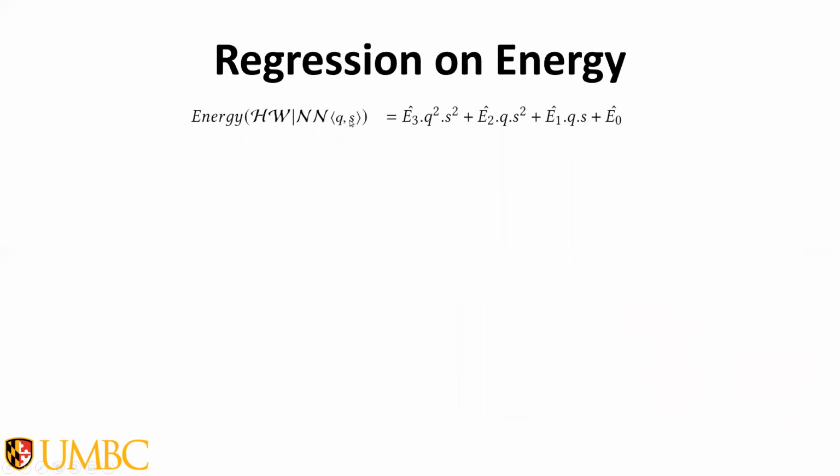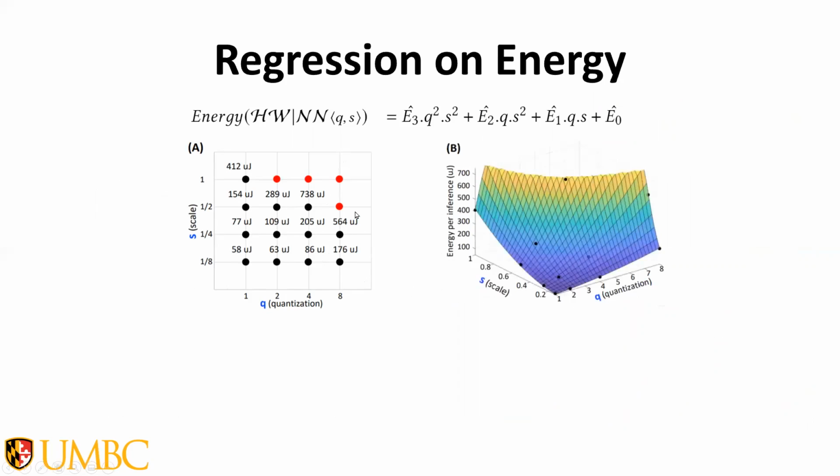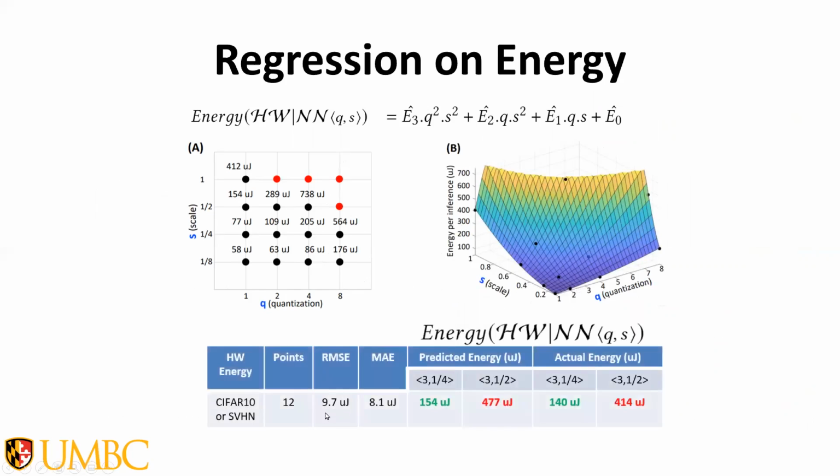On a Zedboard from Xilinx, the 16 neural networks with different Q and S were implemented, and energy per inference was measured for each deployment. 4 of the experiments failed to be implemented because they overutilized the FPGA resources. For the remaining 12 points, fitting them to our proposed polynomial resulted in an RMSE of only 9.7 microjoules. When we tried the new neural network configuration with Q and S pair equal to 3 and 1/4, the polynomial predicted an energy consumption of 154 microjoules, while it was measured actually to be 140 microjoules.